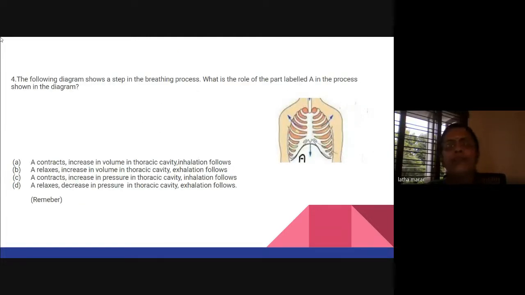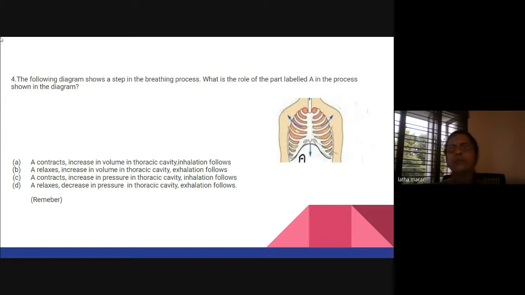Here again, the following diagram shows a step in the breathing process. What is the role of the part labeled A in the process shown in the diagram? So here the child has to observe the diagram very carefully. He has to see the arrow marks first, and he has to see which is that portion A, and what is the role of the part labeled A. He has to choose the correct option.